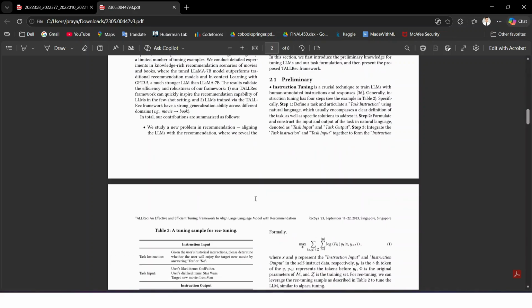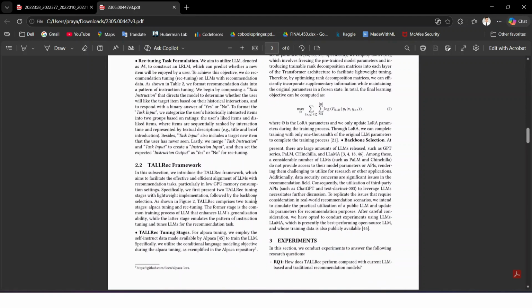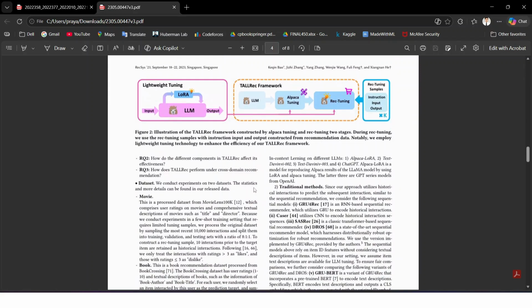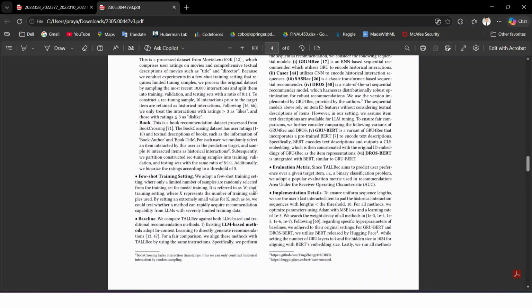And to bridge this gap, the TALLRec implementation follows that large recommendation language model by formatting user interaction histories into strict instruction following prompts. To make this computationally feasible, they rely on a lightweight tuning approach called LoRA, which injects trainable rank decomposition matrices into the model while keeping the base parameters frozen.